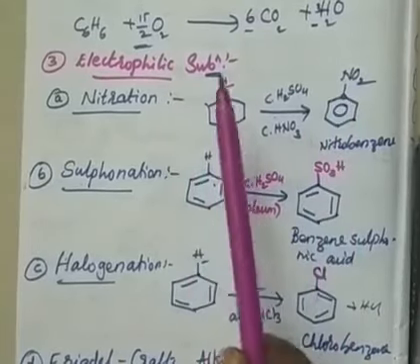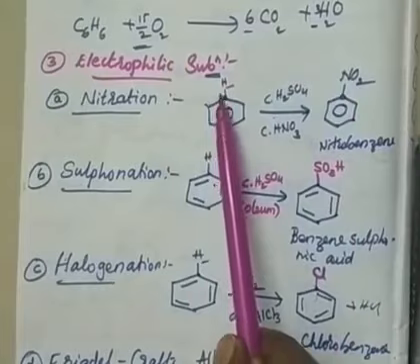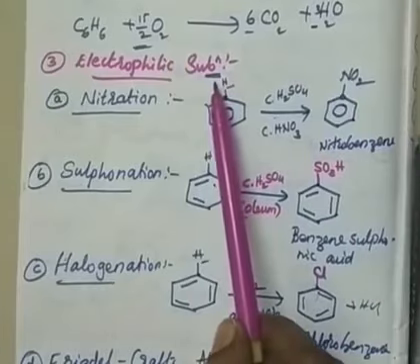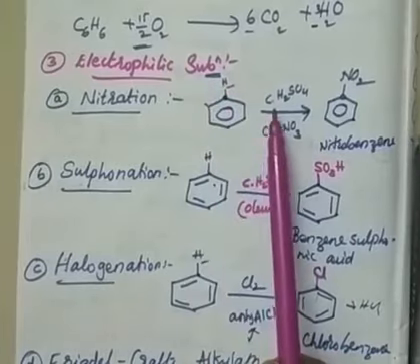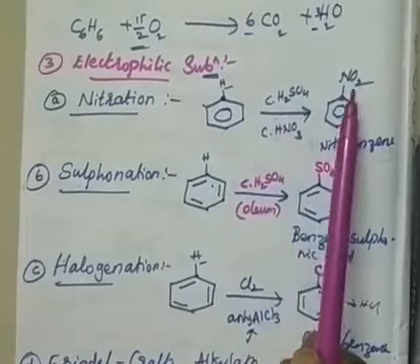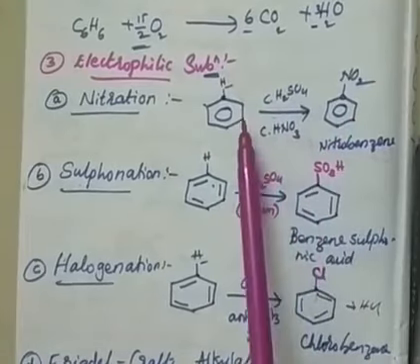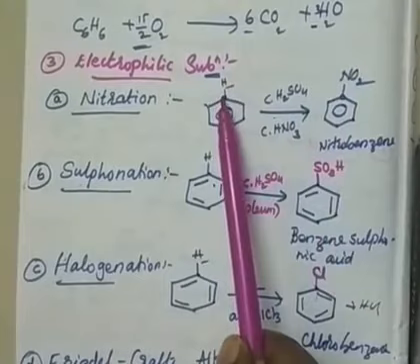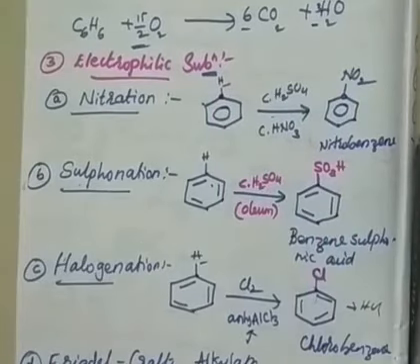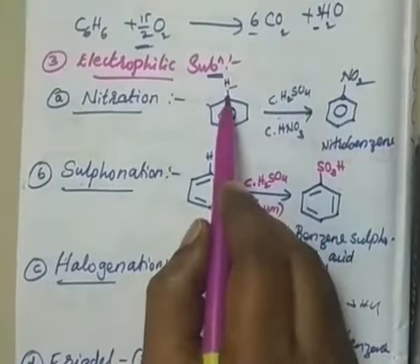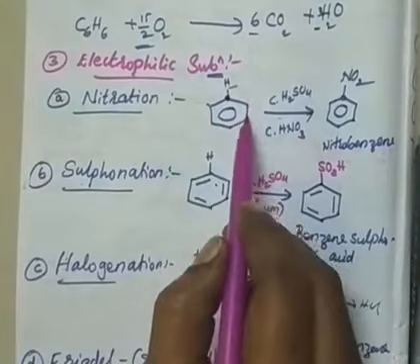But if one substituent is already present, imagine an OH group or alkyl group or anything, then if I do nitration, where will my nitro group go and attack? At that time I could get three different products, because one substituent is already present, and one more substituent can come here, here, or here.